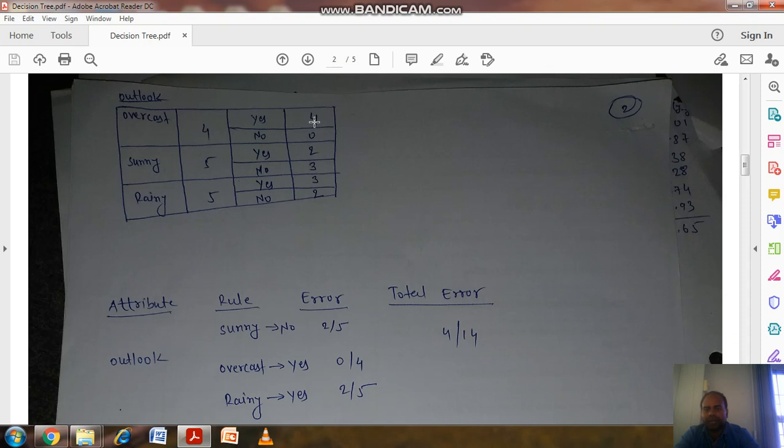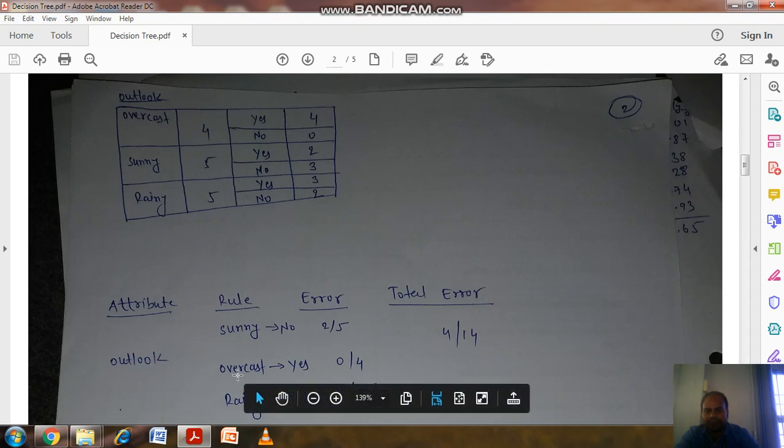The highest value is 4, corresponding to yes. So the rule is overcast yes, and there are 0 cases not following this rule, so that will be considered as the error.